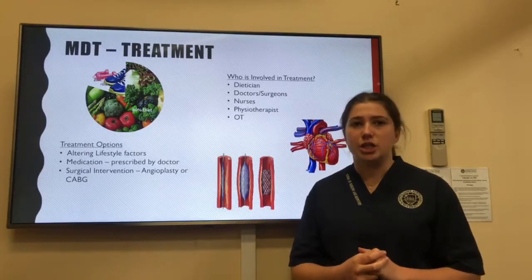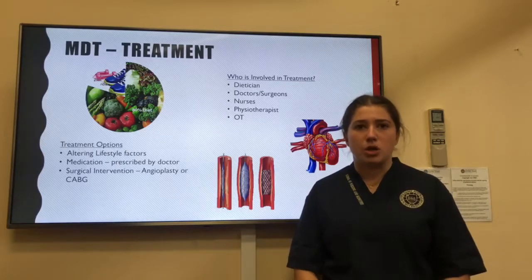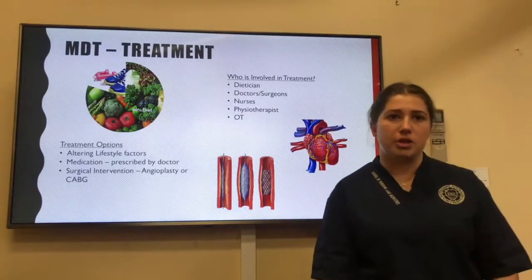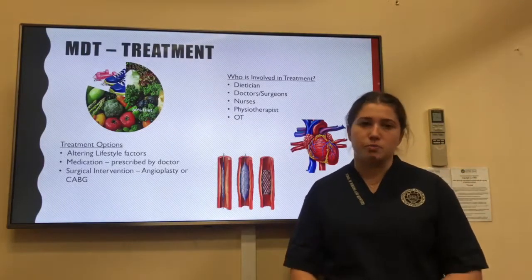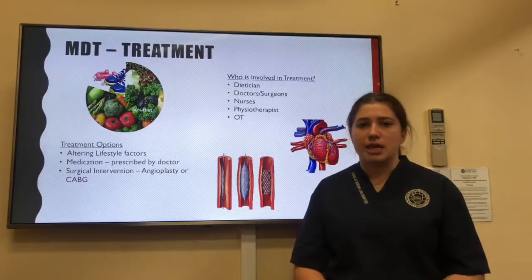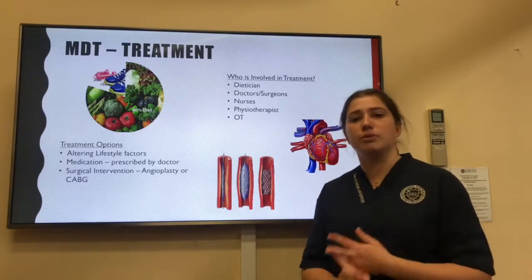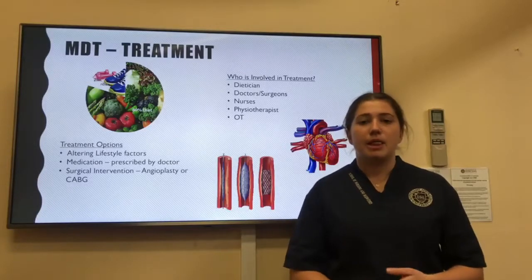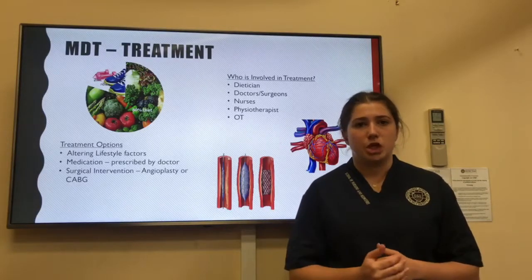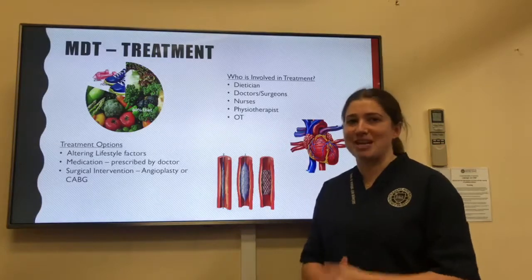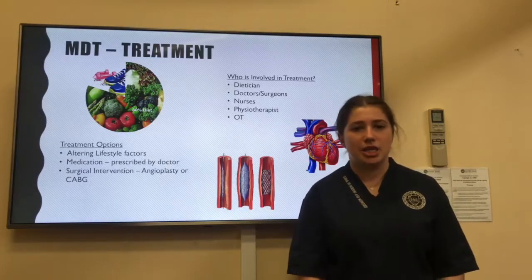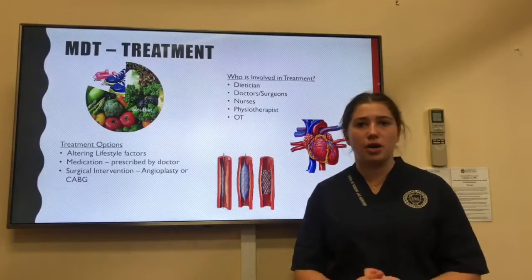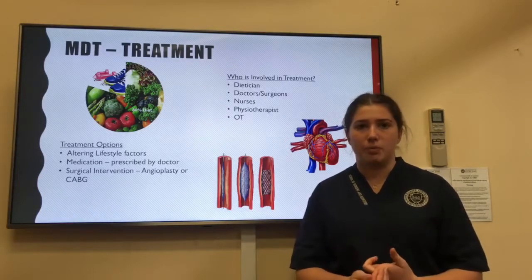Medications used for CHD treatment include aspirin, beta blockers, calcium channel blockers, and ACE inhibitors. This area of treatment is highly reliant on doctors who prescribe the medication, as well as pharmacists who are responsible for dispensing the medication and checking the prescriptions, and then their collaboration with nurses who administer the medication to the patients. Finally, CHD can be treated with surgical intervention, either coronary artery bypass graft or angioplasty.